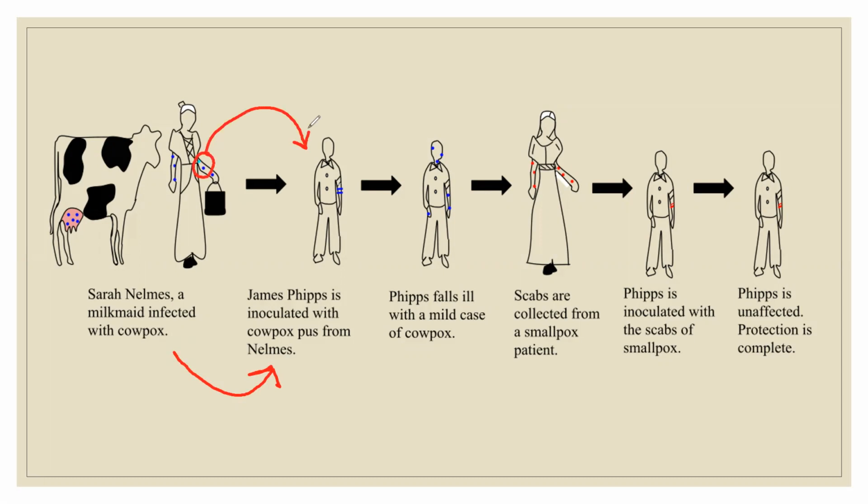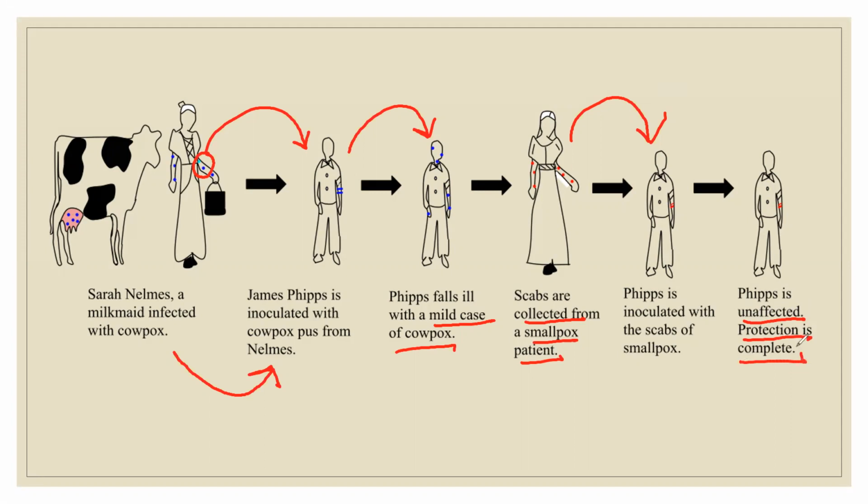James fell ill, but with a mild case, unlike smallpox. So he had mild symptoms. Then scabs were collected from a smallpox patient and inoculated into James. And James showed no symptoms at all. He remained unaffected and protection was complete.